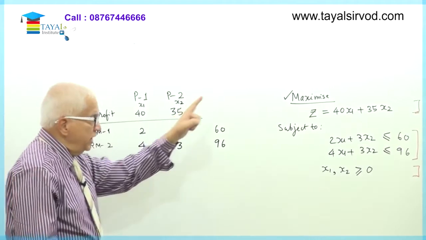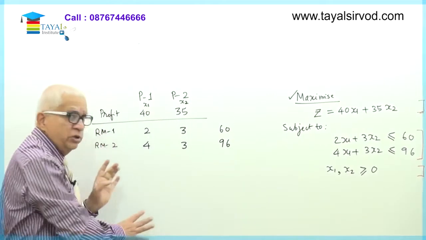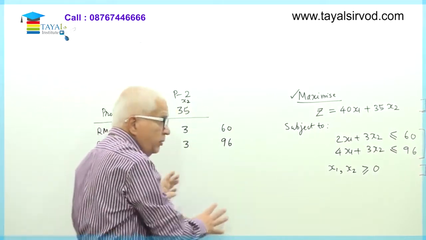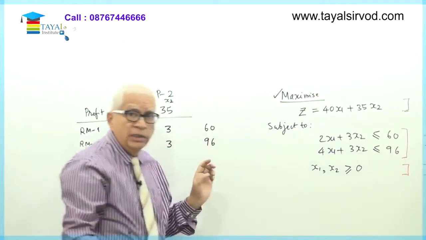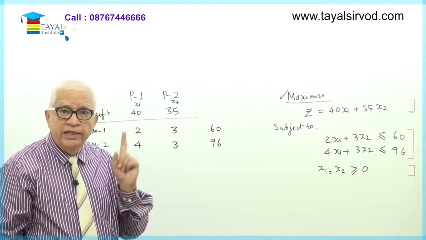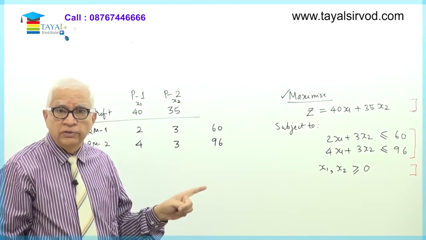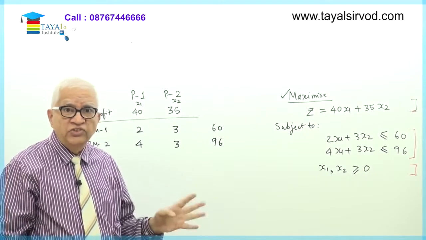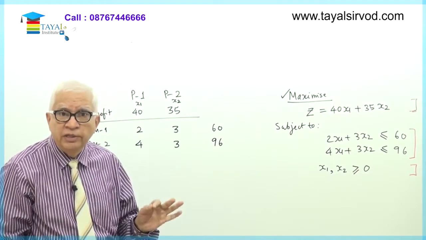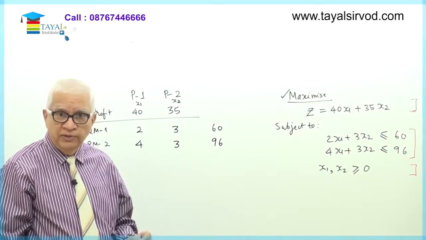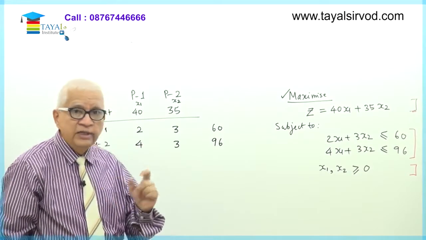Okay, so this is called a description of the problem. This description of the problem has been converted into the linear programming language. Linear programming language will have three parts. Part number 1, objective, the purpose of the problem. Part number 2, constraints or conditions. Part number 3, omnipresent or always present, is the non-negativity constraint.